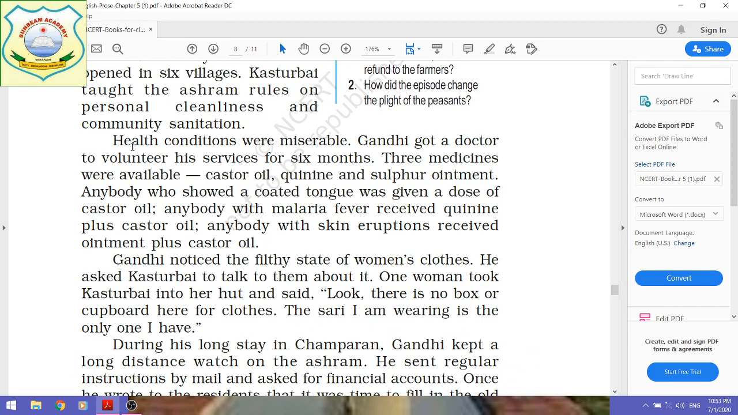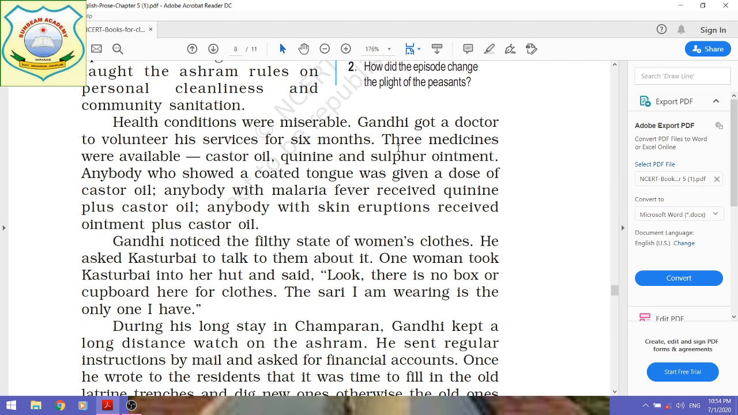And health conditions were miserable, the health conditions of the villagers were quite pathetic. So Gandhi got a doctor to volunteer his services for 6 months. Gandhiji was such a huge leader, so popular, that everyone became ready to help him voluntarily. The doctor gave his services for 6 months without payment.